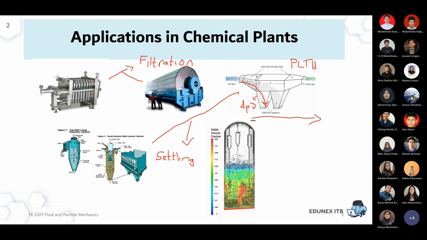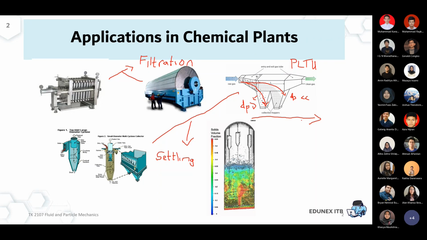But for lighter particles, it's going to take longer for the particle to settle, because maybe the density is less, or maybe the size is small enough that it's not easy to settle, and so on. So that's also another example of particles' presence in a stream.